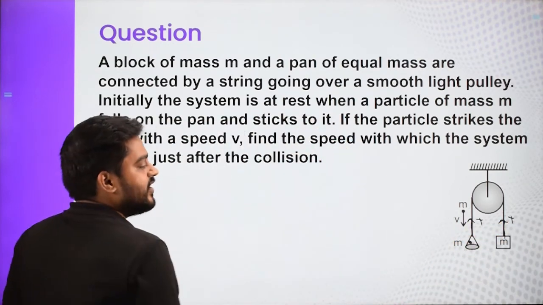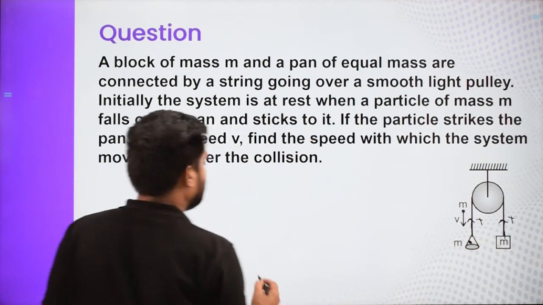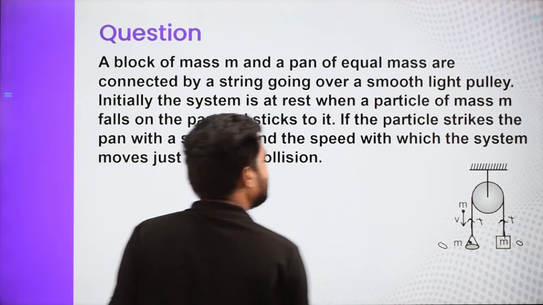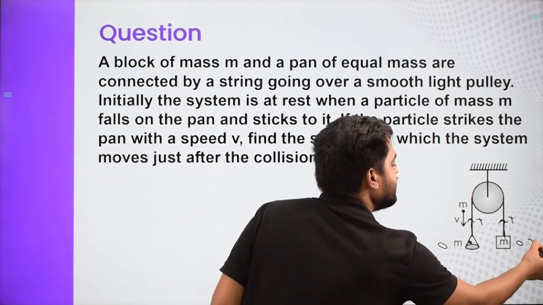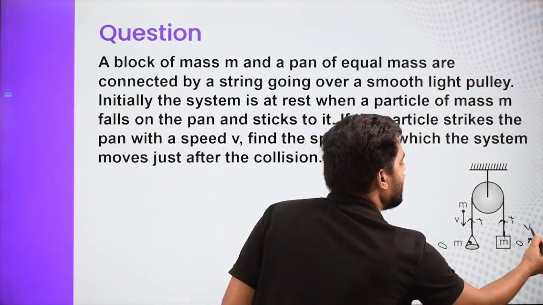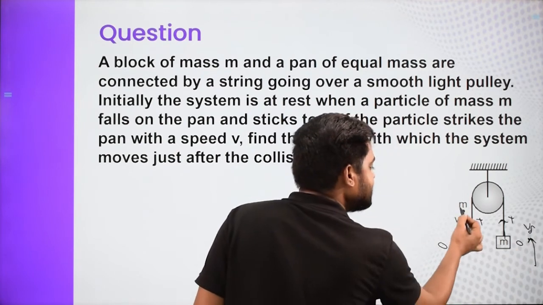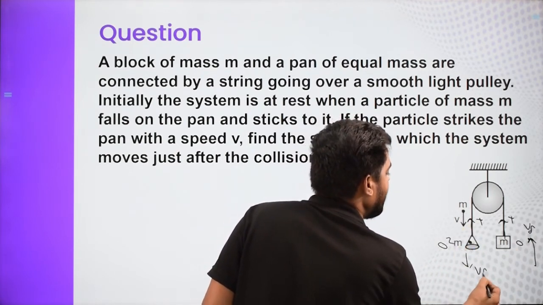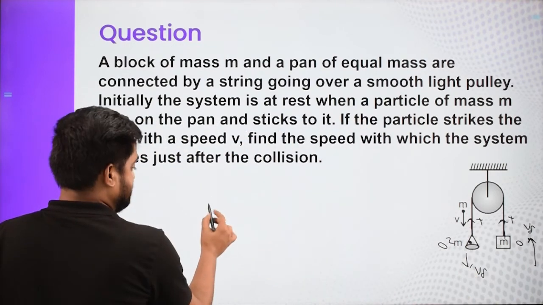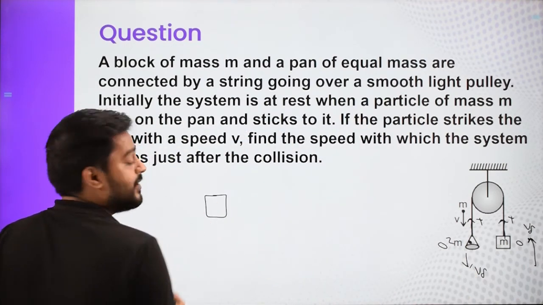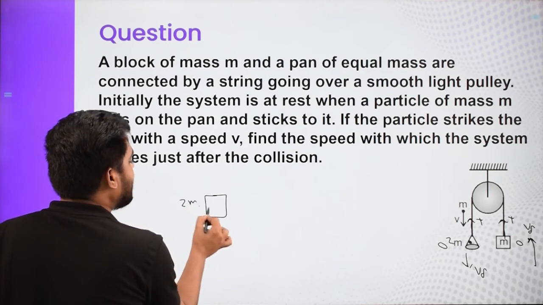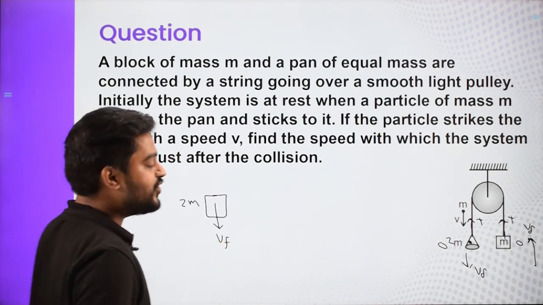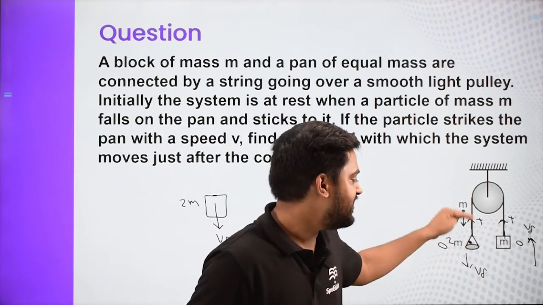So for this, I can write, let us say initially this is 0 and this is also 0. Now this suddenly goes in the upward direction with, let's say, V final. Then this plus this, when this particle sticks and it becomes 2m, is also going with V final. So I will say that the pan and balance which has 2m mass is going downward with V final, and that is happening due to the impulsive normal between these two.